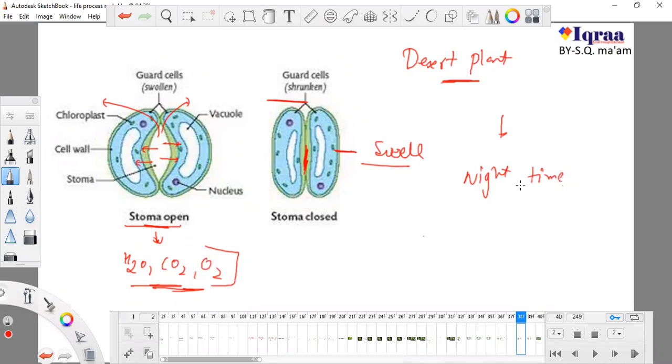So if the guard cell opens, there is no loss of water at all, because desert plants never let their stomata open during daytime. The stomata will open only during night time for desert plants.